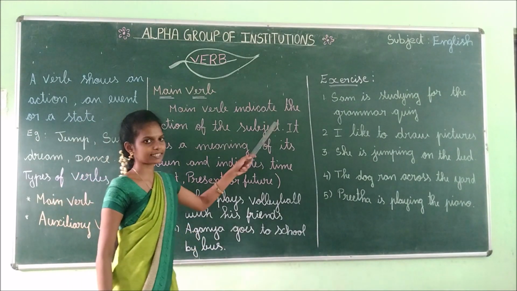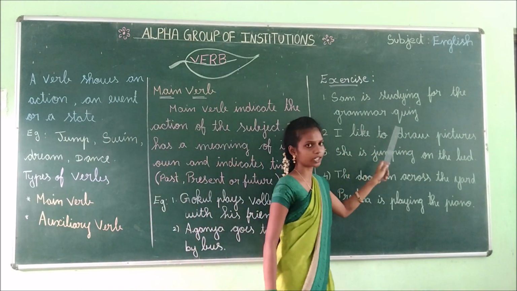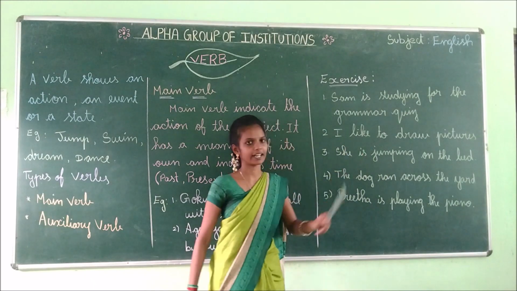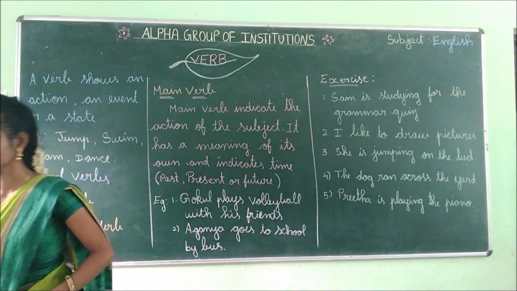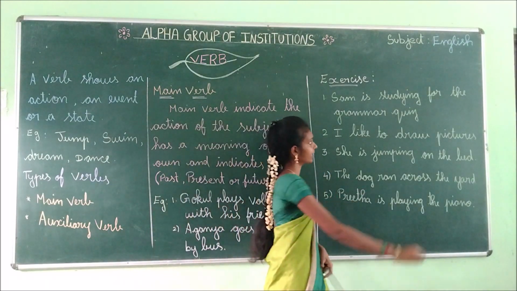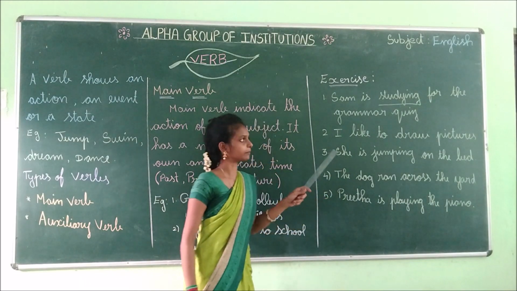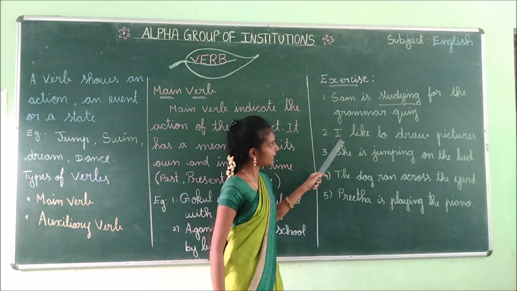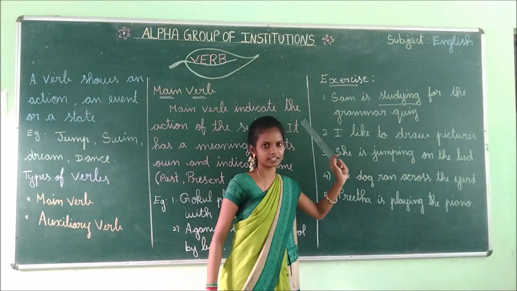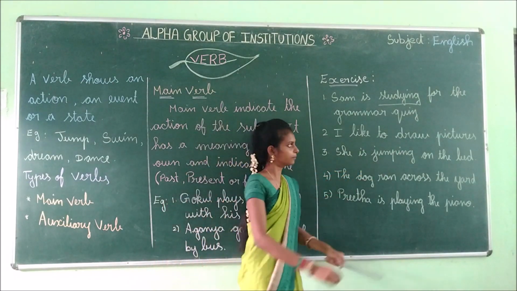And then see the exercise. Sam is studying for the grammar quiz. So, what is the verb here? Yes, studying, because studying is an action verb. And then, I like to draw pictures. Which is the verb? Yes, draw is a verb.